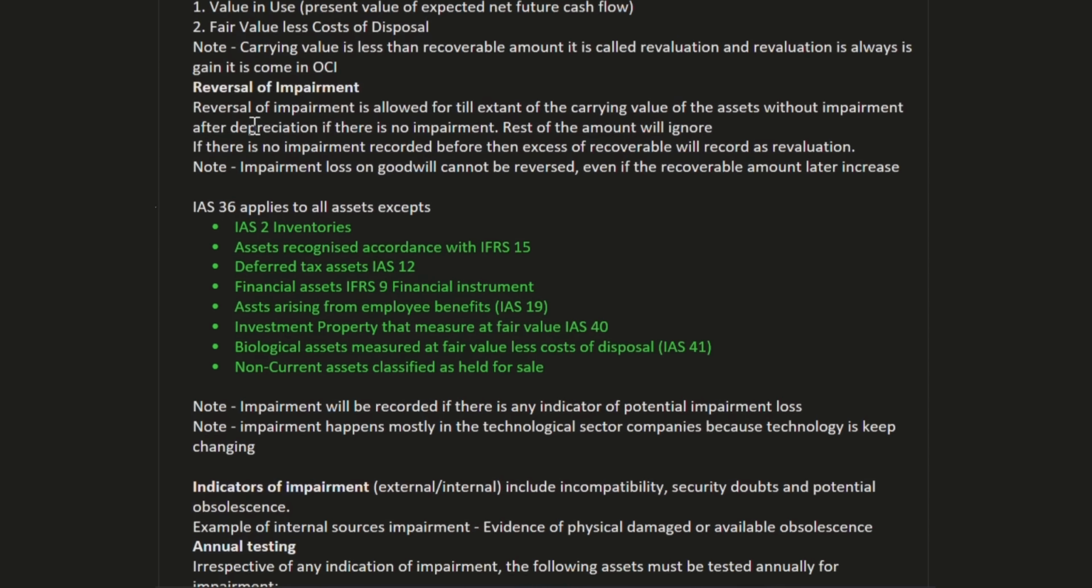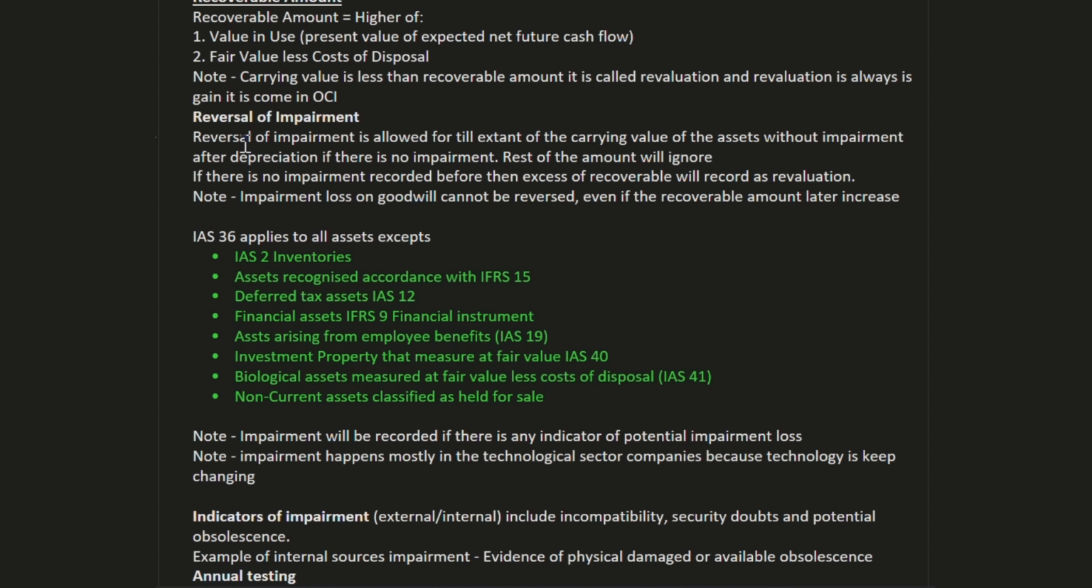Reversal of impairment. This is a very important topic. What is reversal of impairment? Reversal of impairment is allowed up to the extent of the carrying value of the asset without impairment, after depreciation. Beyond that, the rest of the amount will be ignored. So this is a little difficult to understand at once. When we study step by step, then we will be able to understand what is reversal of impairment.